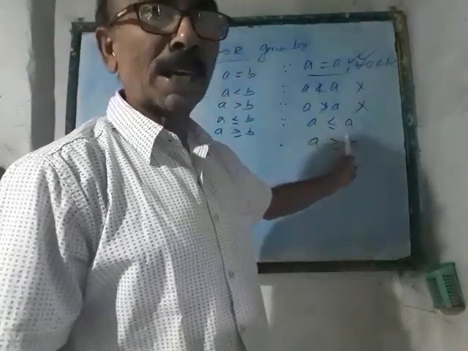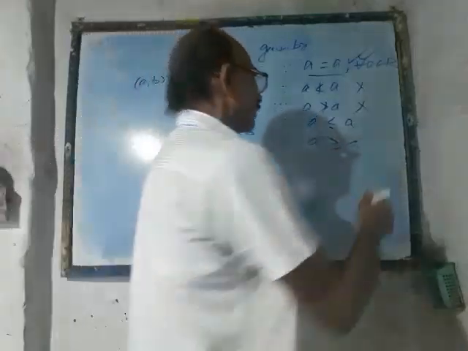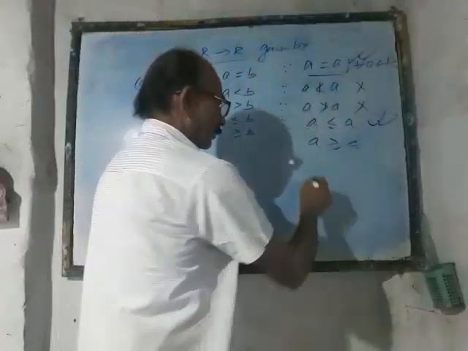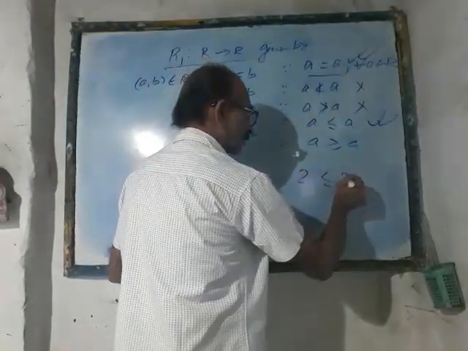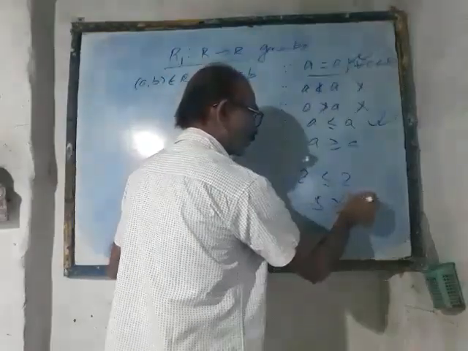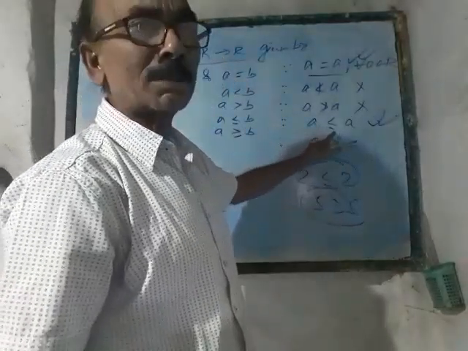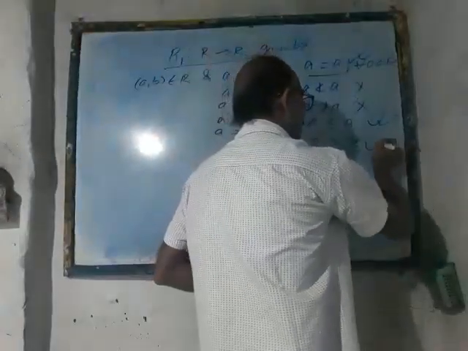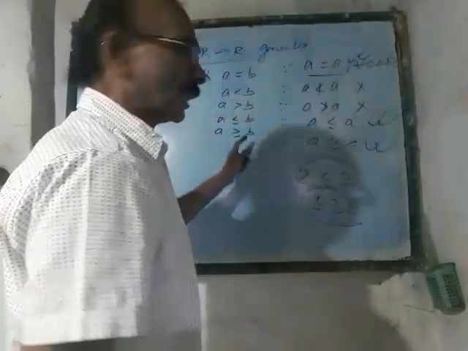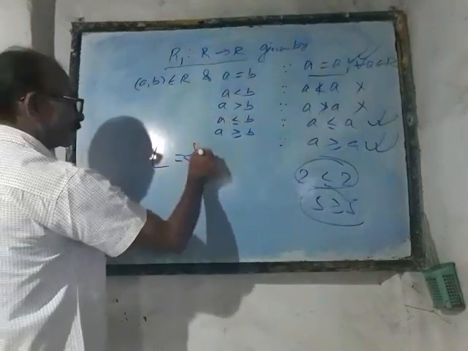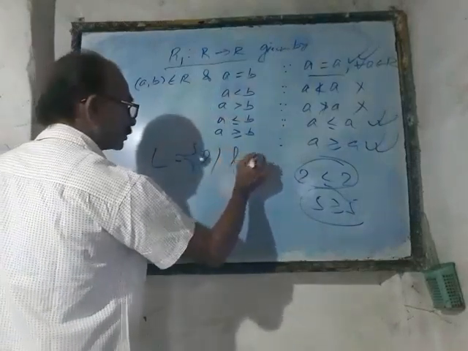So on the basis of that we say that this relation is reflexive, because every element is less than or equal to itself. We may write 2 is less than or equal to 2, 5 is greater than or equal to 5. This is mathematically true. So less than or equal to as well as greater than or equal to are undoubtedly reflexive. Now some more examples I am giving. Suppose L is the set of lines in a two-dimensional plane.